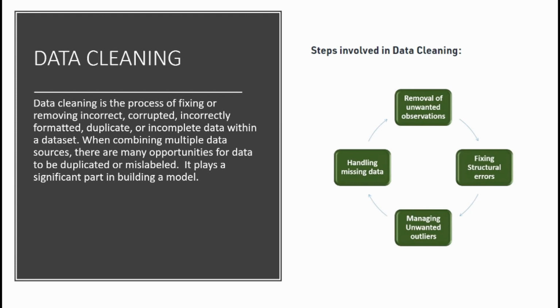So here comes the role of data cleaning, to correct this data. It plays a significant part in building a model. Several steps are involved in data cleaning: removal of unwanted observations, fixing structural errors, managing unwanted outliers, and handling missing data.